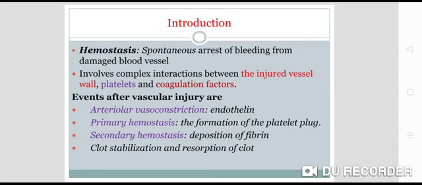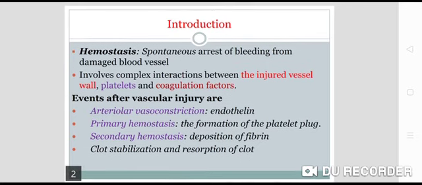It means if there is any minor cut or prick or any sharp injury, the bleeding stops after a few minutes, right?